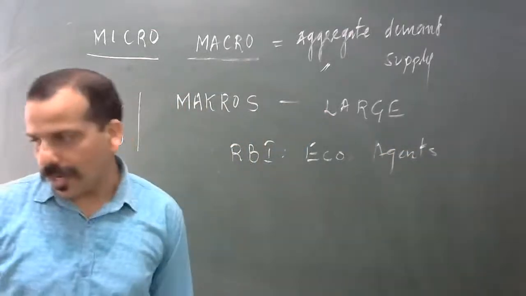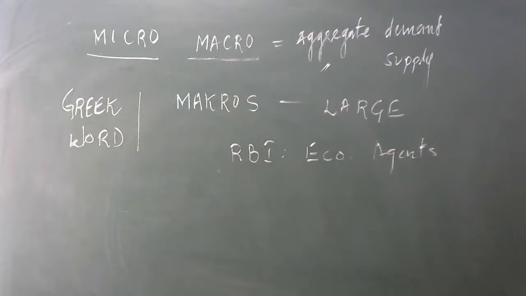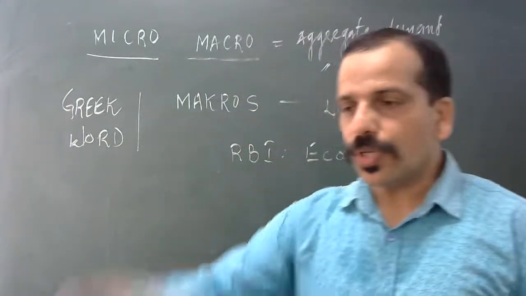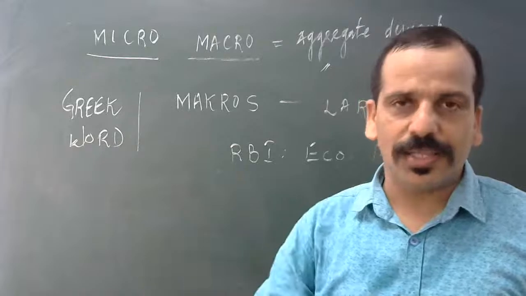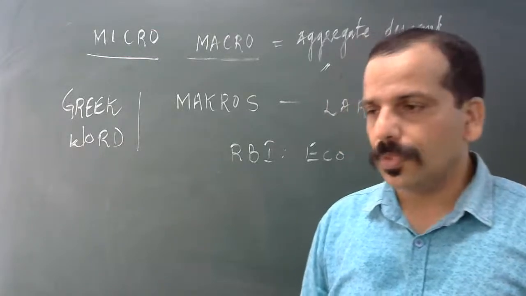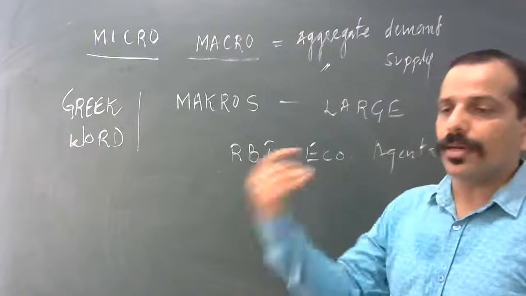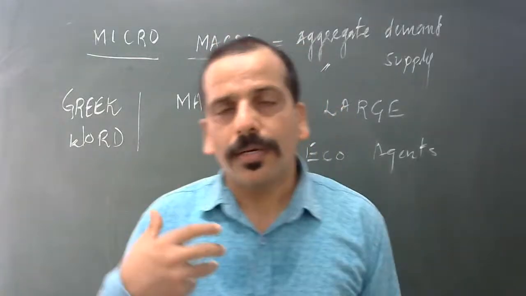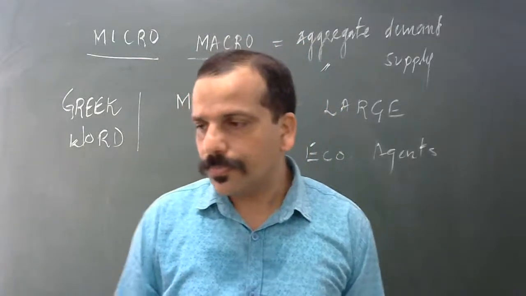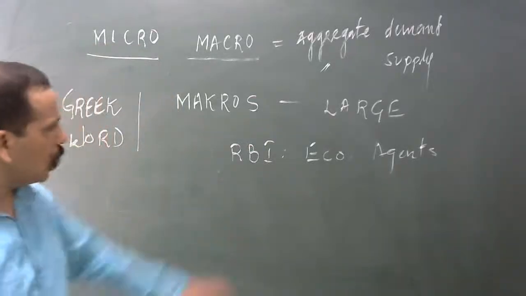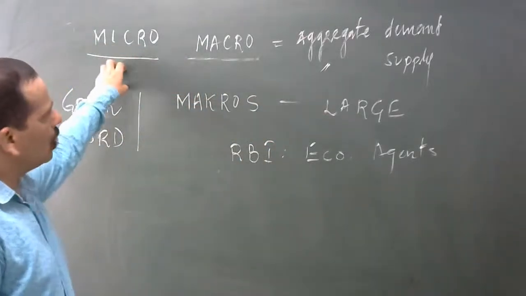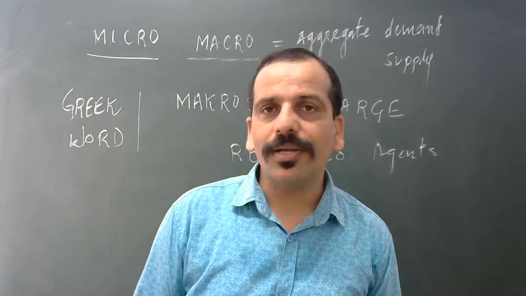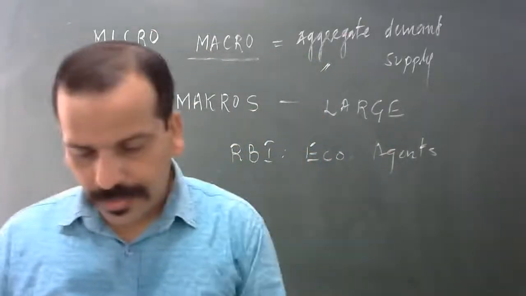In the same way, SEBI is also there. Different institutes and agencies are there, looking after, controlling and making the policies in favor of the country only. So when you talk about economic agents, at the micro level and at the macro level, we have different agents.